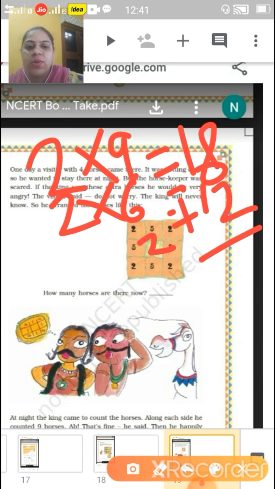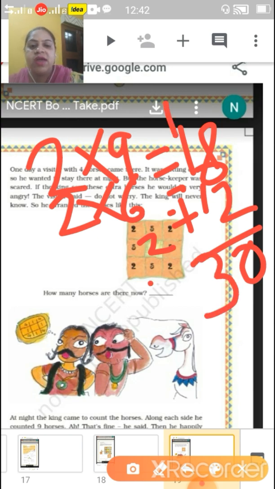If we are doing it together, that will increase one number from the other side, because from the king's side it is only 9 that we have to count. So it is 30. So here the answer will come 30. I hope this is clear to you.